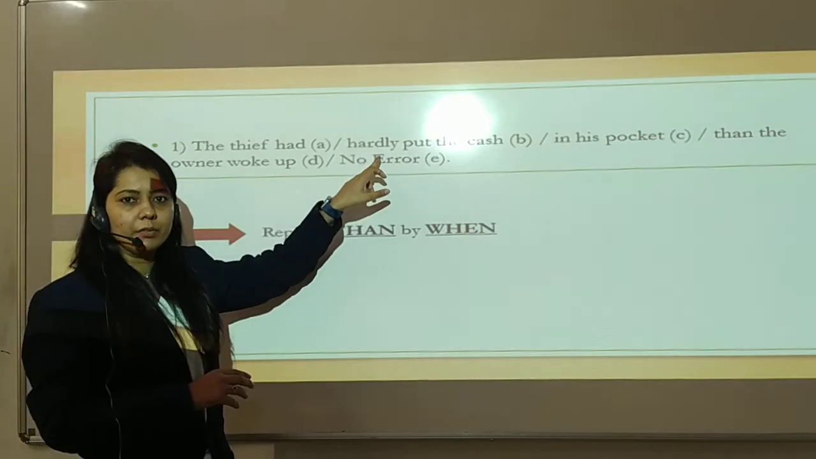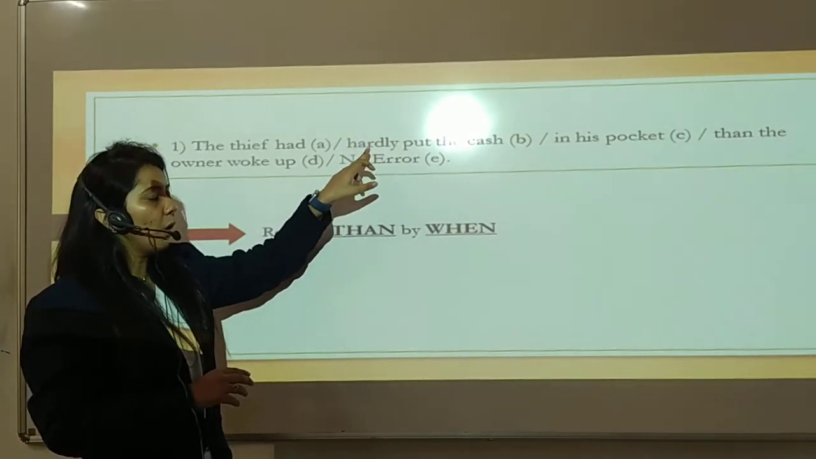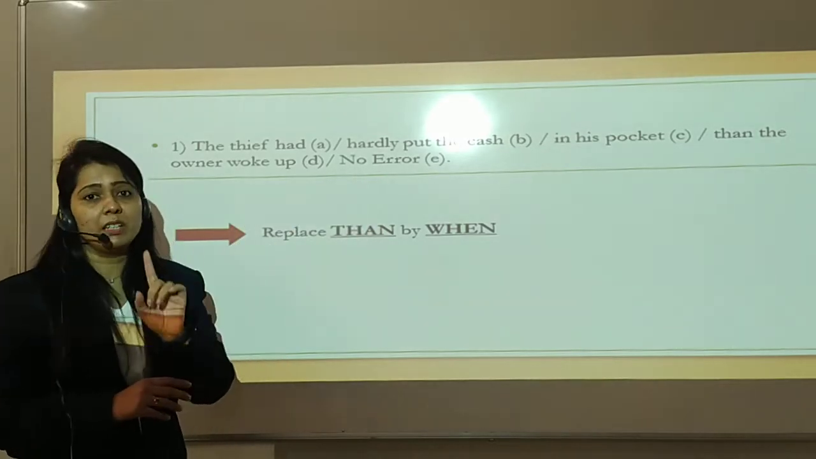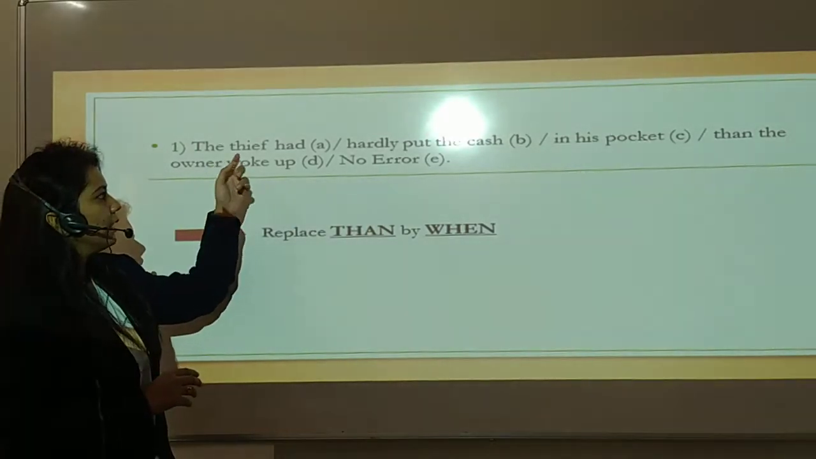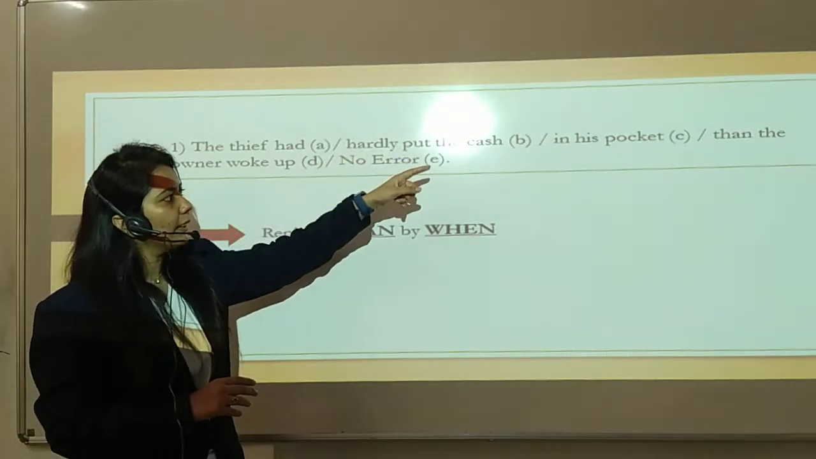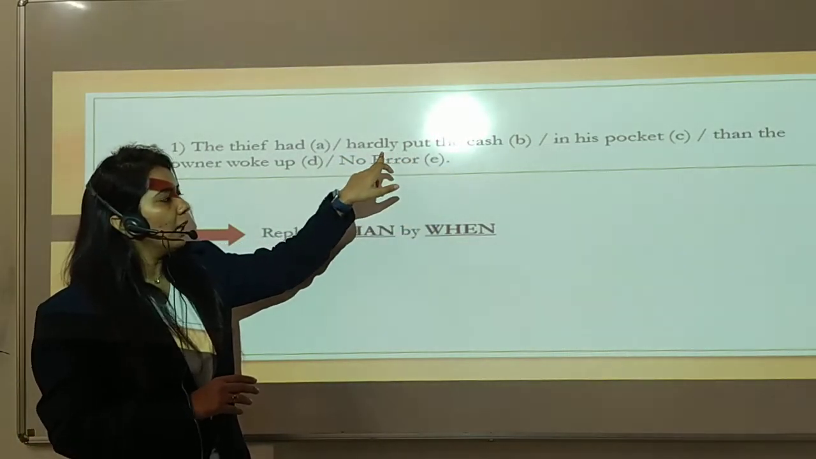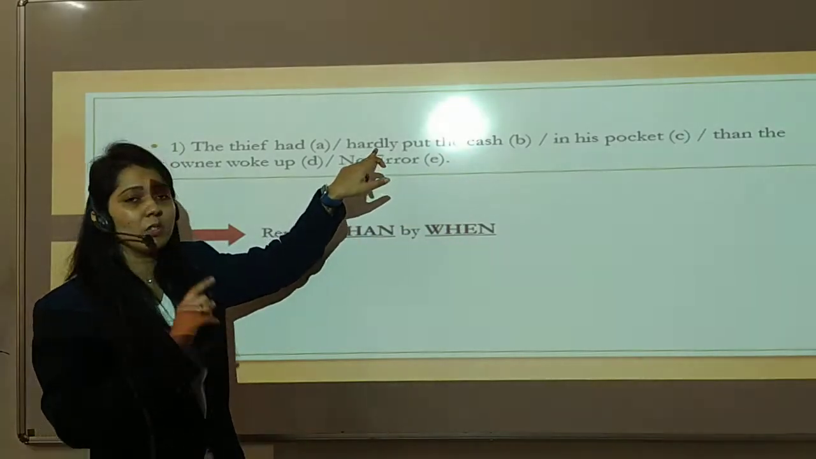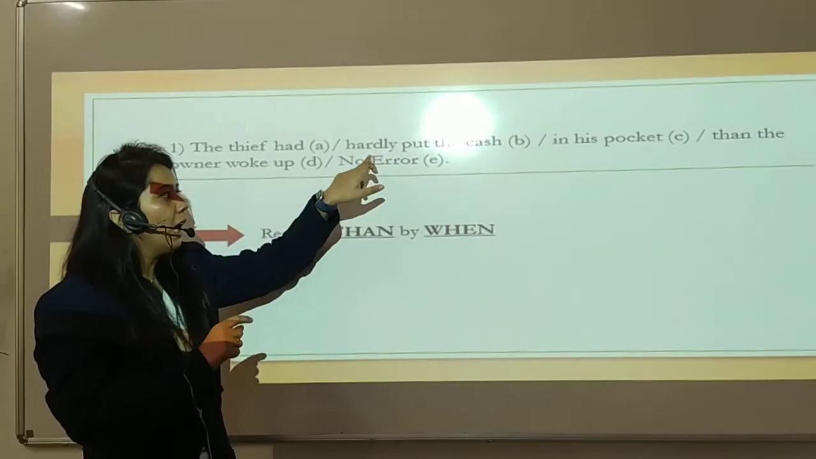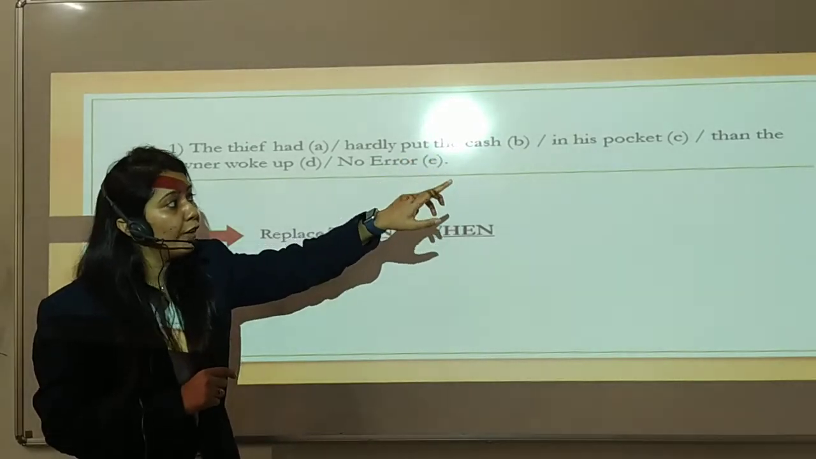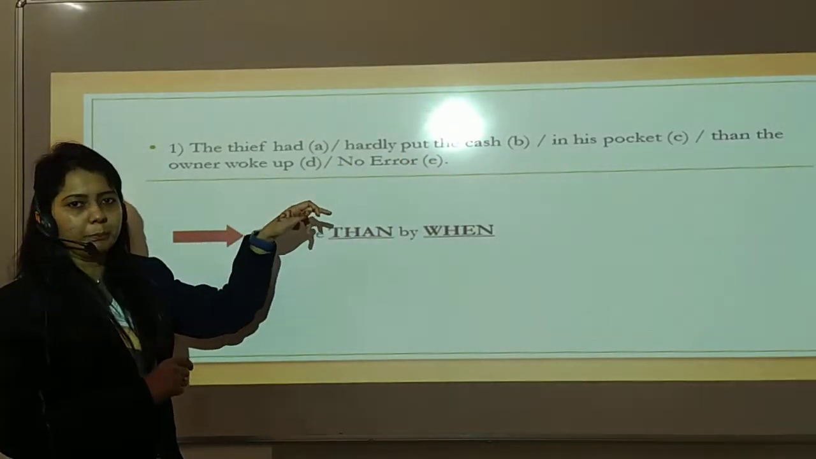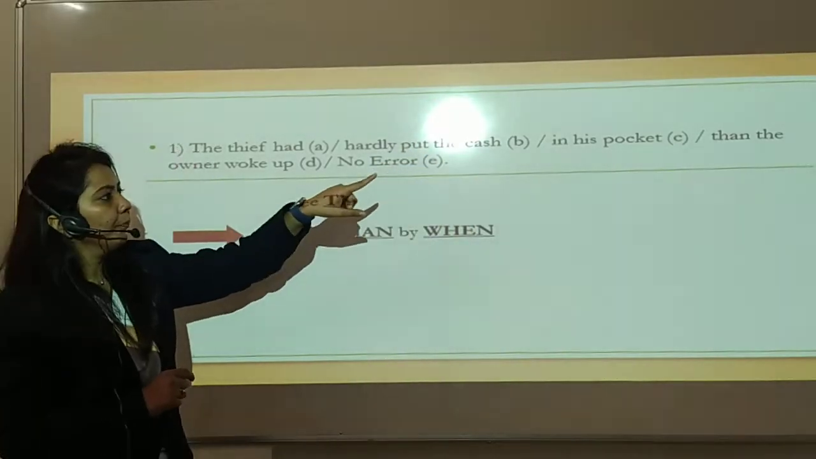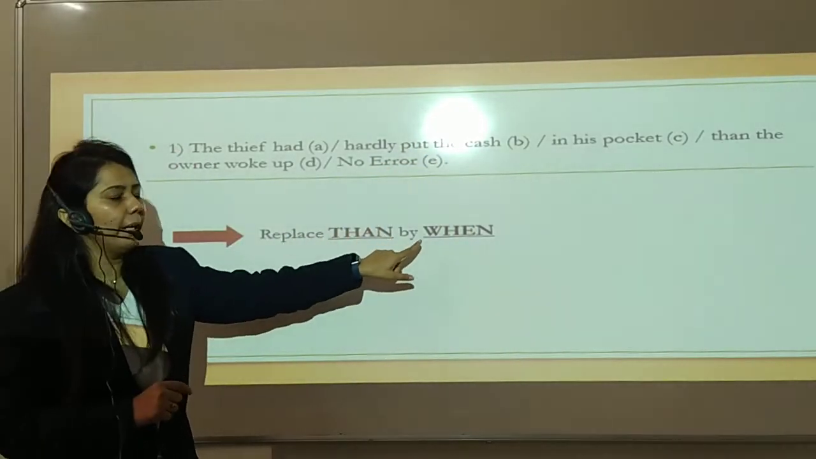Here you can see that the thief had hardly. Hardly is a conjunction, right? Hardly should always be followed by when and not by then. This is a rule of conjunction. Here hardly is followed by then, but it is wrong. So you have to put: hardly put the cash in his pocket when the owner woke up. So here the error is in part D. You have to replace then by when.